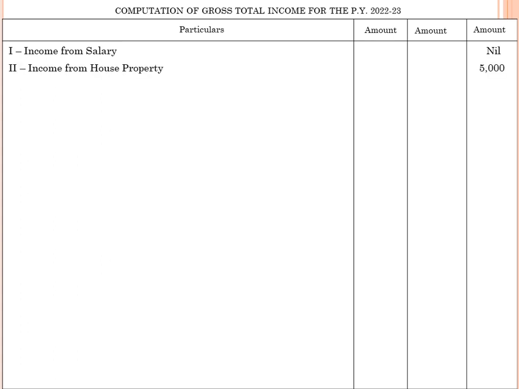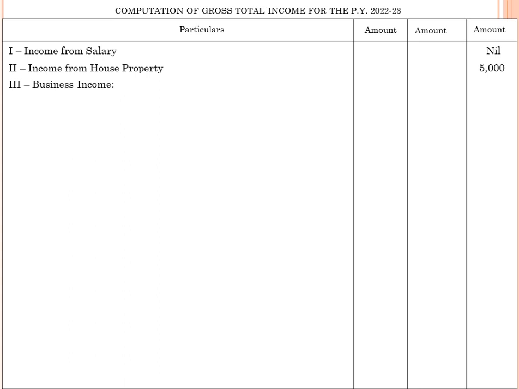Write down the heading: computation of gross total income for the previous year 22-23. Here you may divide into four columns, particulars and amount. Whenever you prepare set off and carry forward and gross total income, better divide into four columns. We start with income from salary. Here we don't have any information, so put nil in the outer column. Next, income from house property. Here 5,000 is given as computed, so put 5,000 in the outer column.